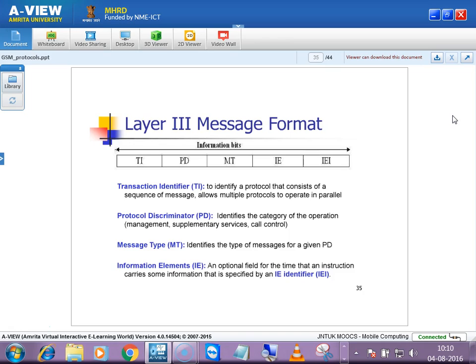The layer 3 message format is like this. For each and every layer, suppose layer 1 will have convolution, burst, super frame, address field; similar to that, layer 3 also will have one specific format.